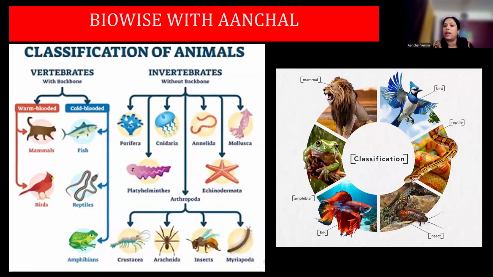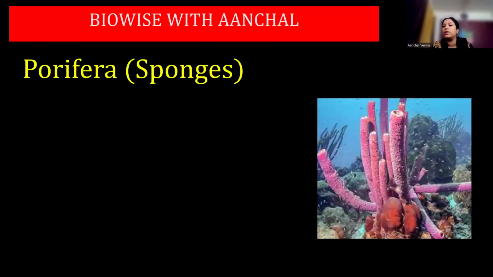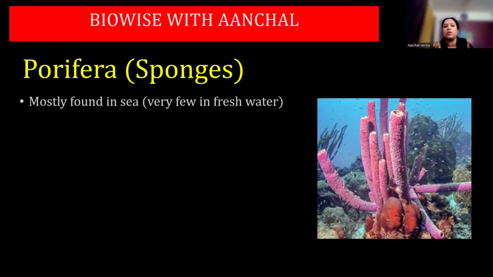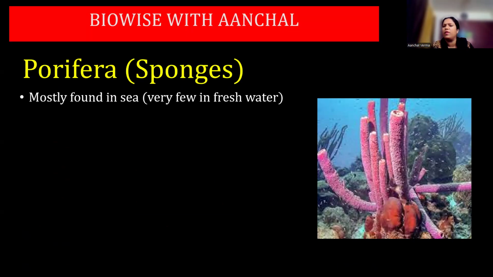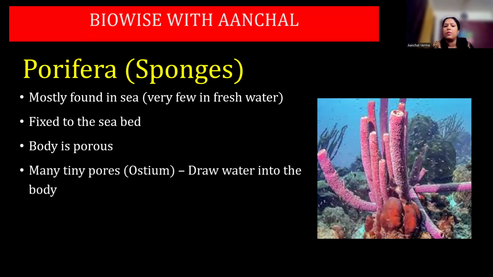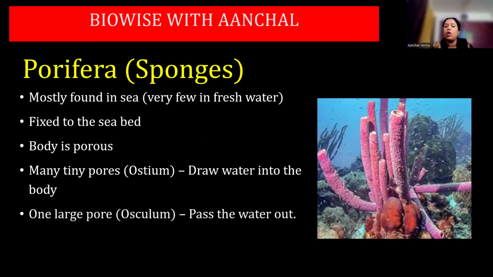Now let us move to the classification of animals. Now the first group, that is phylum. The first phylum is Porifera, or the sponges. They are mostly found in the sea with very few in fresh water, fixed to the seabed, and the body is porous. Many tiny pores called ostia are present on the entire body, which help in taking in water from the surroundings. There is only one pore, the osculum, which helps in removing the water from the body. Whatever important microorganisms they capture stay in the body and are used as food, and the extra water is removed through the osculum.